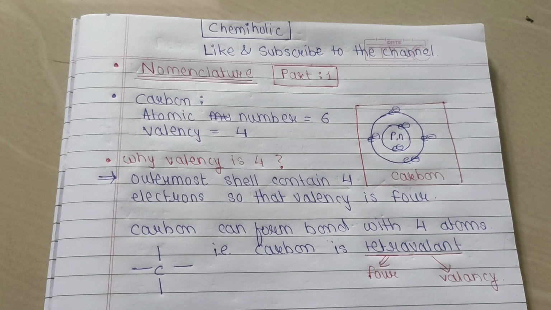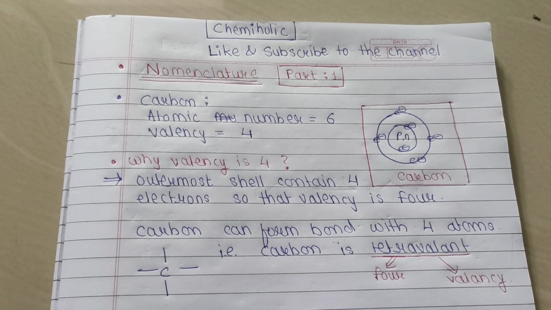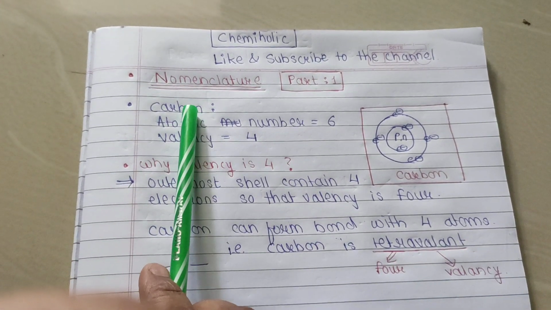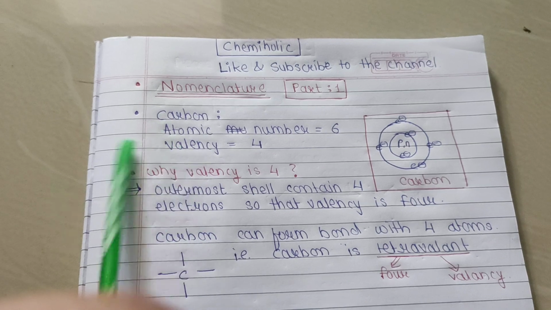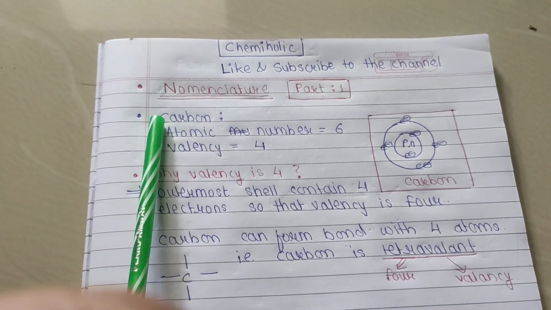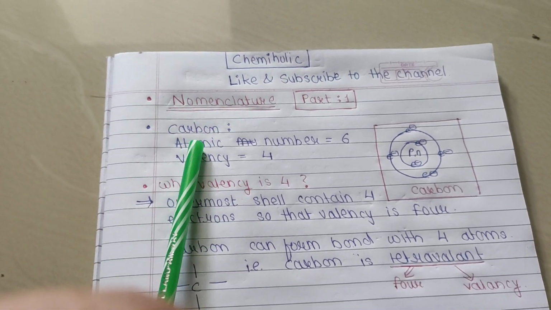So, today's topic is nomenclature. Now, before going toward the nomenclature, I want to tell you something about carbon. We are studying organic chemistry and the nomenclature of organic chemistry. Carbon is the most important thing in organic chemistry.